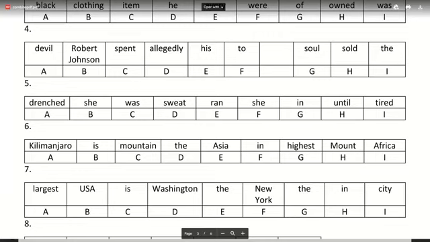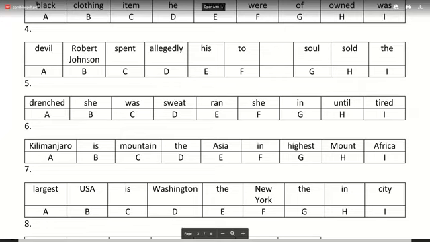So all of you are taking a long time to do it. Ashmi, that's right. Gitanjali got number 7, I think, right? New York is the largest city in the USA. So what you don't need is Washington.